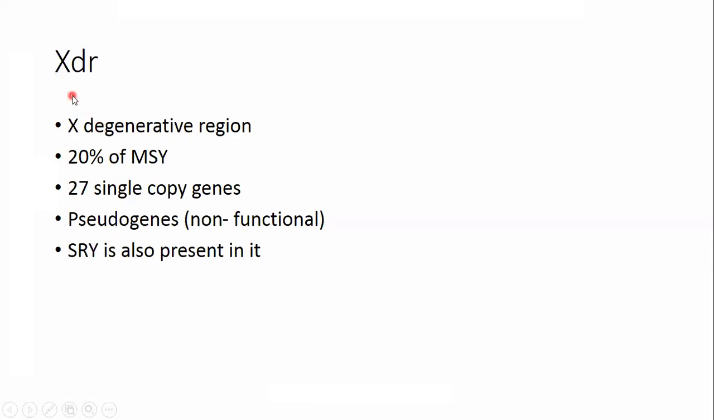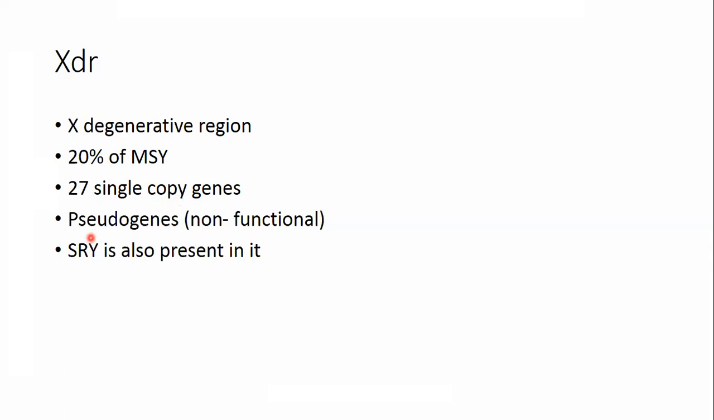The next portion of the MSY is XDR, the X degenerative region, and it is 20% of MSY. It contains 27 single copy genes. It means these are genes that are specific to XDR or specific to the Y chromosome. That's why they are single copy genes, and they do not share any homology with the X chromosome.